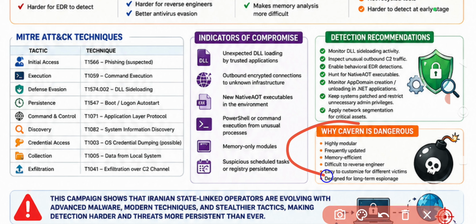Last but not least, why Cav3rn is very dangerous: because it is a highly modular framework with frequent updates, memory efficiency, difficulty for reverse engineering, easy customization for different victims, and design for long-term access. This campaign shows that Iranian state-linked operators are evolving with advanced malware, modern techniques, and stealthier tactics, making detection much harder for any threat that persists more than ever.